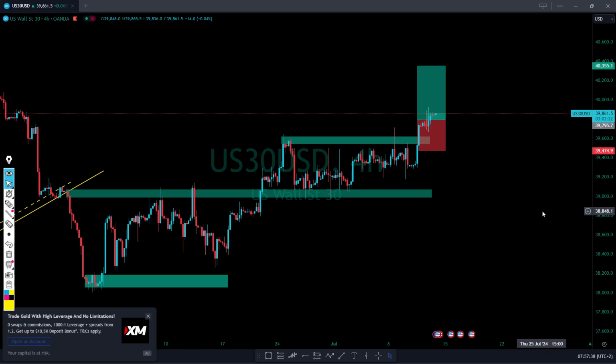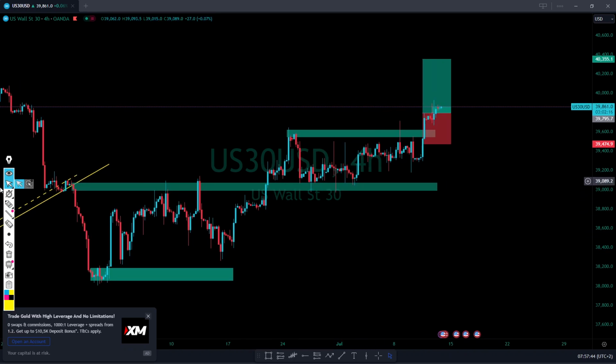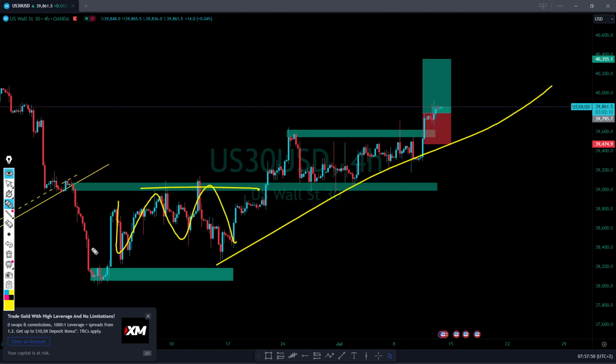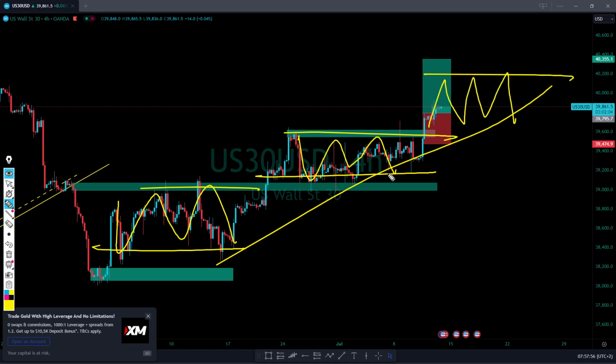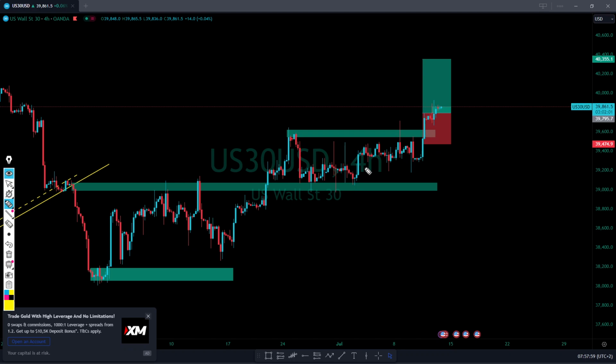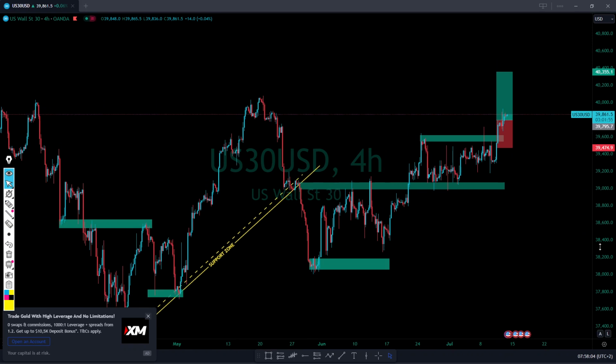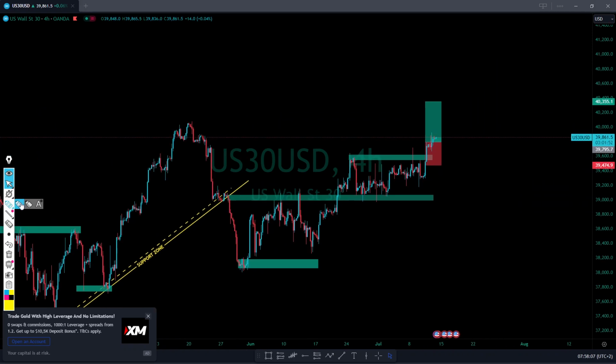What's really happening on US30? So on US30, we can easily see that the market is slowly showing us that we are going on that uptrend, but slowly with this ranging structure. Even here, I'm still expecting a nice consolidation structure as we saw from before. But at the end of the day, if you still remember, I said there is a chance that US30 is going to try to catch up with Nasdaq, but slowly. And that is happening even though it moves with these crazy structures which consolidate. But at the end of the day, we can see that we are going higher. I think we're going to reach that level and start to go even higher than that, you see.